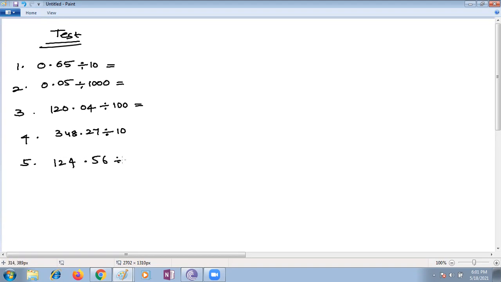124.56 divided by 6, and the seventh bit is 6.54 divided by 12, and the other bit is eighth one is divide. Ma'am, you didn't write sixth one, ma'am. Okay, you make it as 6, 7. Okay, sorry. 37 divided by 16. Eighth bit.